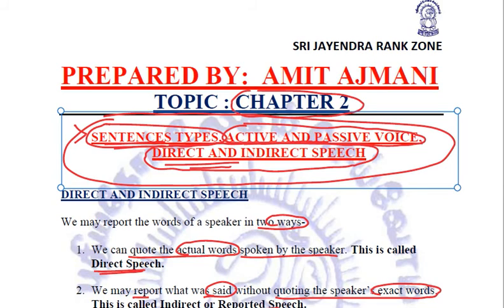So many rules regarding it, very basic rules: how to remove the inverted commas, what about the question marks, the interrogative sentences, various rules regarding it, how to remove the exclamation marks, how to convert the imperative sentences regarding the commands or the requests and the suggestions and the advices, right? How to relate the reporting verb and the tense of it, and how to convert the tenses in the inverted commas.